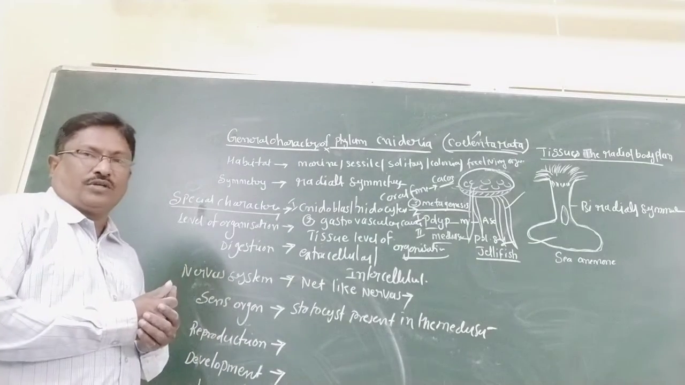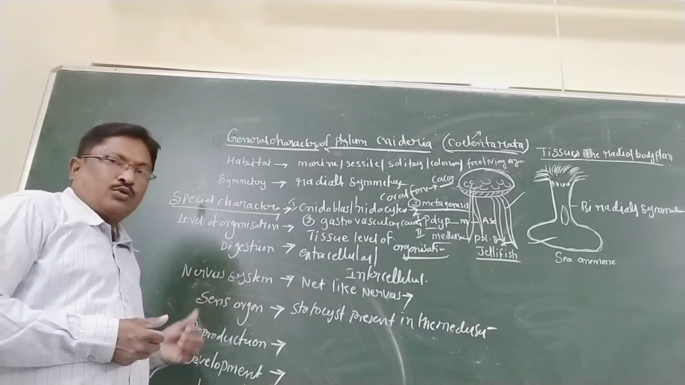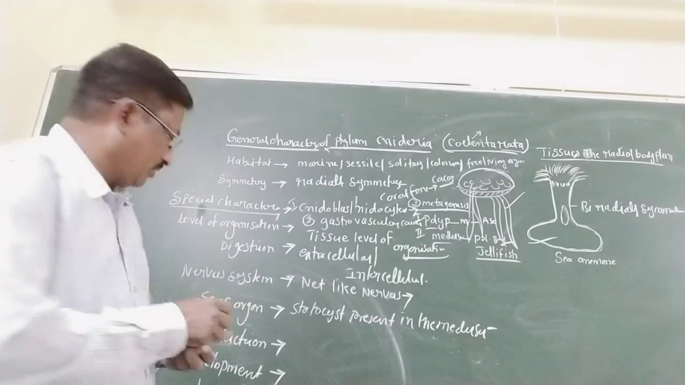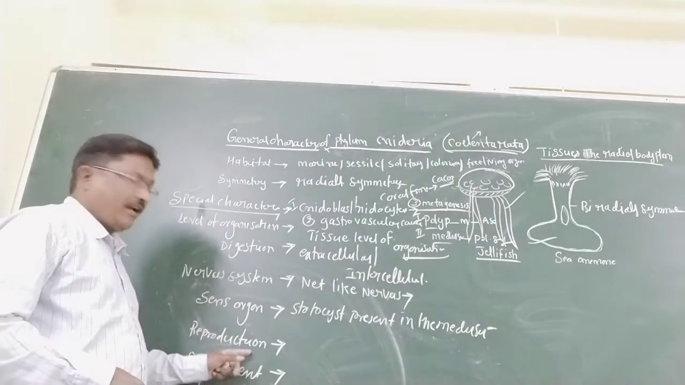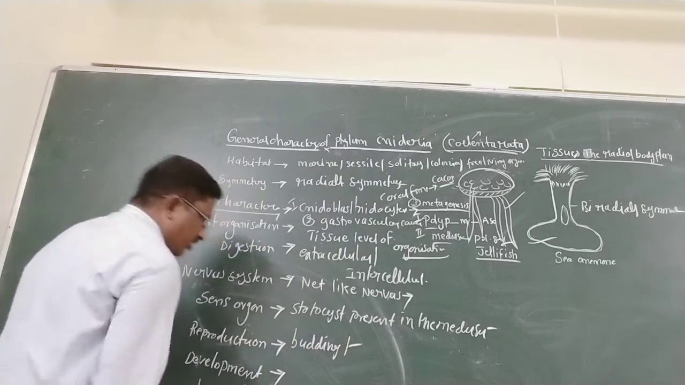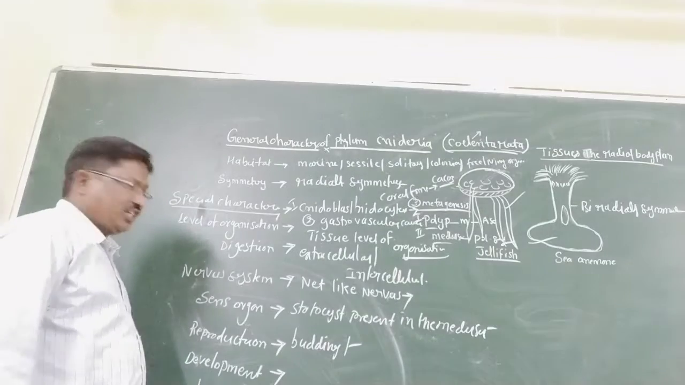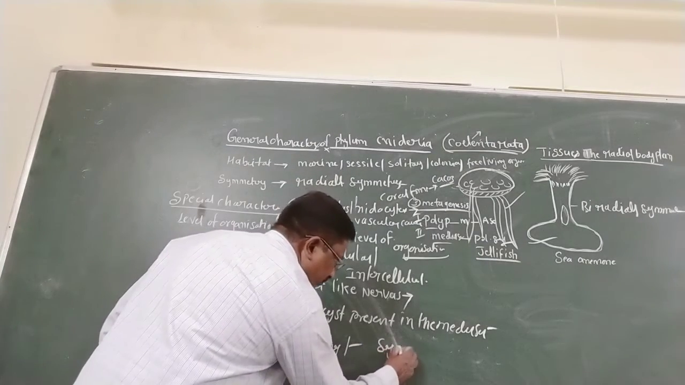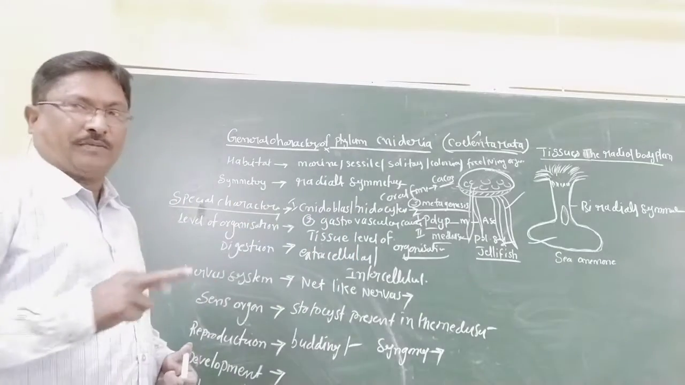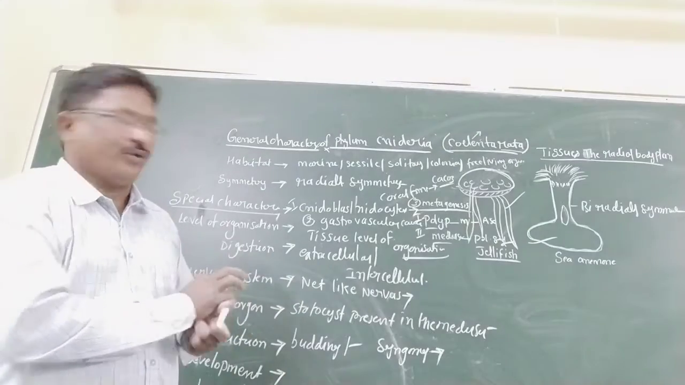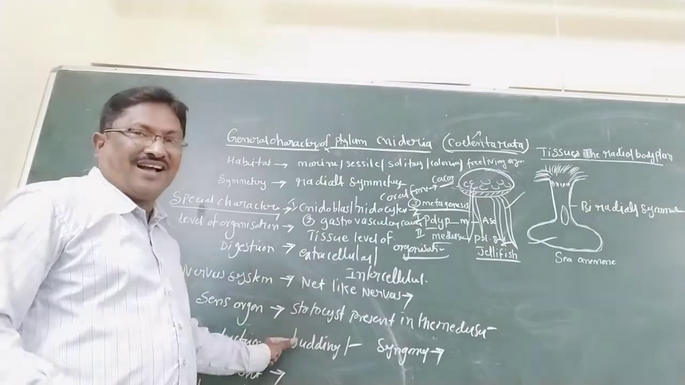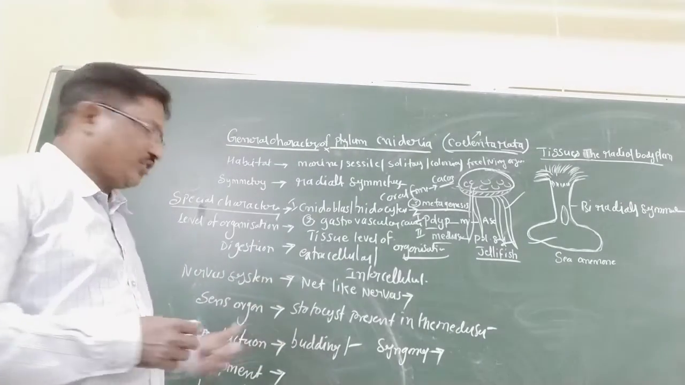And reproduction. Here two types of reproduction are there: asexual reproduction and sexual reproduction. Asexual reproduction takes place by budding, and sexual reproduction is by syngamy. Syngamy means male and female gametes fuse. So syngamy is sexual reproduction and budding is asexual reproduction. That is the reproduction type.